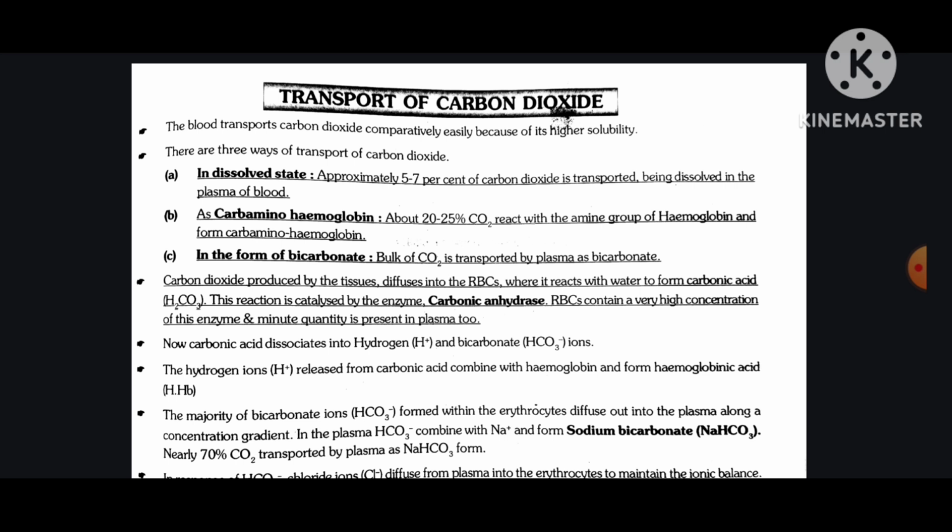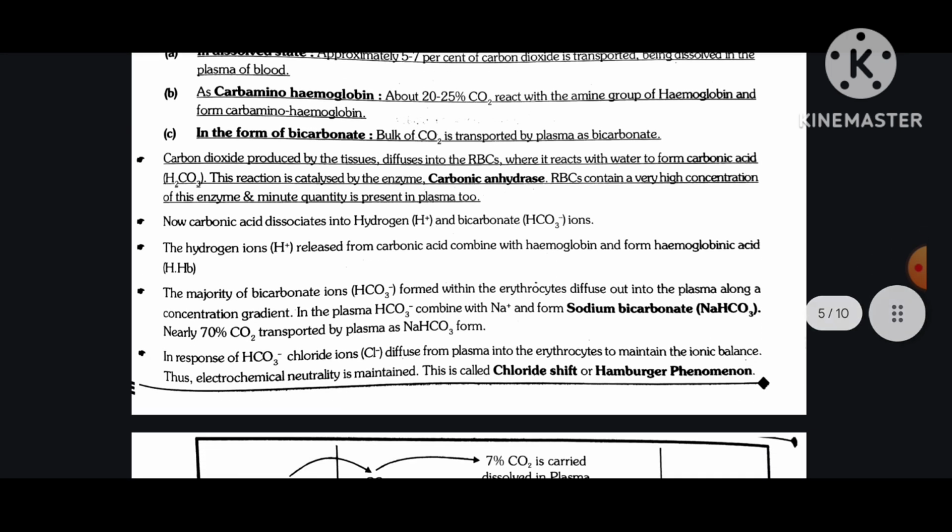The majority of bicarbonate ions formed within the erythrocytes diffuse out into the plasma along a concentration gradient. In plasma, bicarbonate combines with Na plus and forms sodium bicarbonate. Nearly 70% of CO2 is transported by plasma as NaHCO3. In response to bicarbonate, chloride ions diffuse from plasma into the erythrocytes to maintain the ionic balance. Thus, electrochemical neutrality is maintained. This is called chloride shift or Hamburger phenomenon.